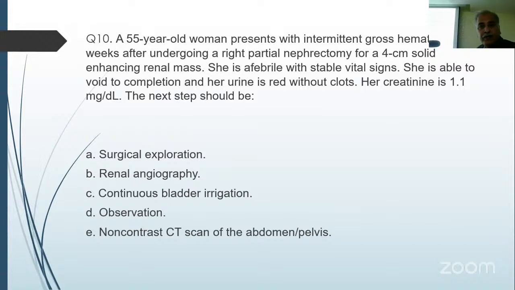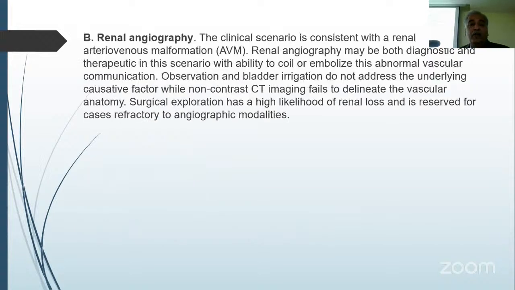renal angiography. Right. So many of these patients after partial nephrectomy may develop AV fistula or aneurysm. You must know this, right? While taking the sutures, when you take deep sutures, you can take sutures into the vessels, major vessels, sometimes the segmental vessels, and they may form AV fistula and aneurysm. That is the cause for hematuria post-operatively after partial nephrectomy. We had cases like this, yes. So renal angiography should be done to rule out this.